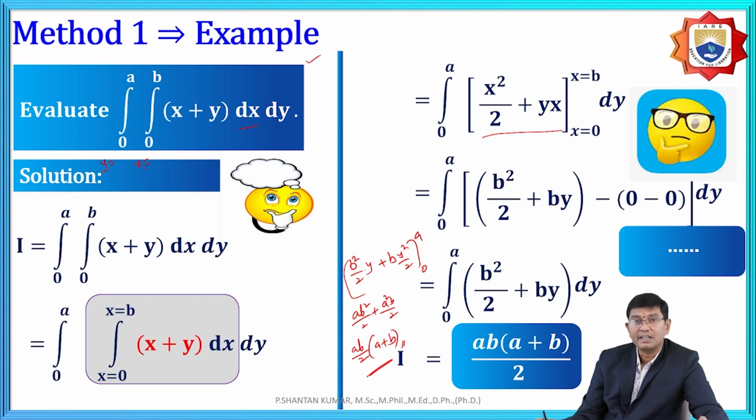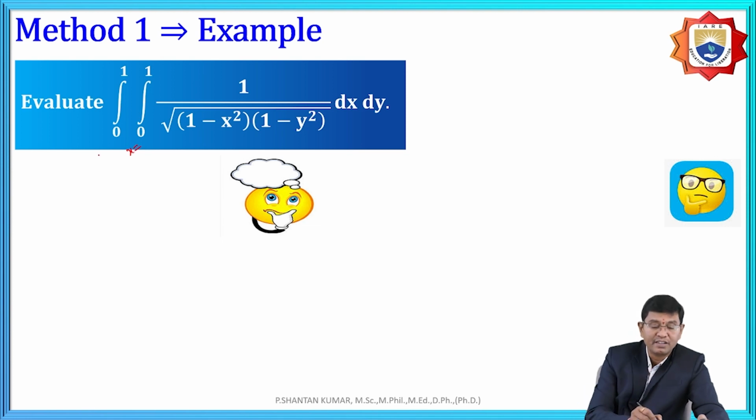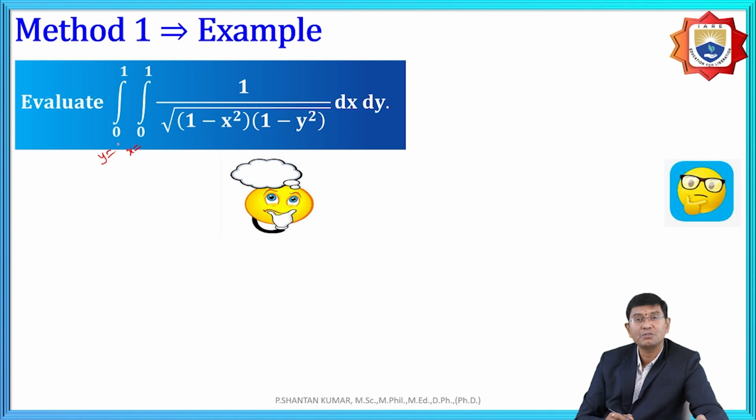And similarly, for example, the integration from 0 to 1, 0 to 1, of 1 by under root of 1 minus x square into 1 minus y square, dx dy. Here also the function is under double integration, and the variables are with respect to x and y. The limits are not mentioned particularly, but we need to assume from inner to outer. The inner we treat as x equal to 0 to 1, and the outer is y equal to 0 to 1.